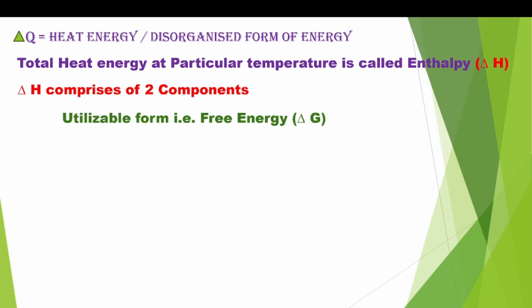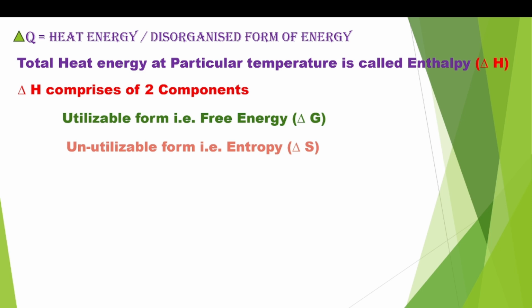So, in heat energy or delta H, two components present. One is utilizable form. That utilizable form of energy or heat energy is called free energy, which is represented as delta G. And another one is unutilizable form. Some amount of heat energy not utilized by the system, that is called unutilizable form. That unutilizable form of heat energy is called entropy, which is represented as delta S.